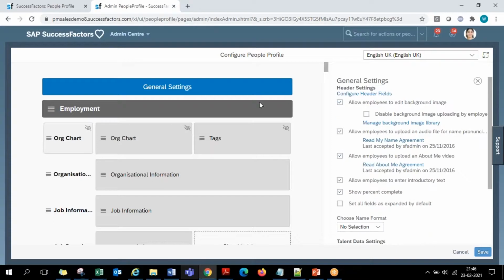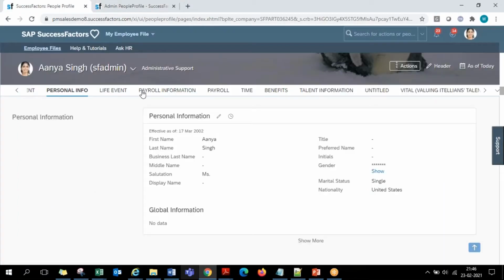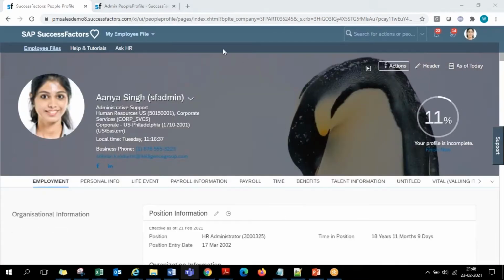So these are all the profile level options that you have under configure people profile page, guys. So about the sections, subsections and portlets, and along with the top header area level also, you have all this control: what features to be given, what features not to be given, in the company. Okay, any questions here? Okay, so this is the basic one, which will basically have the complete profile related layout control from the configure people profile.